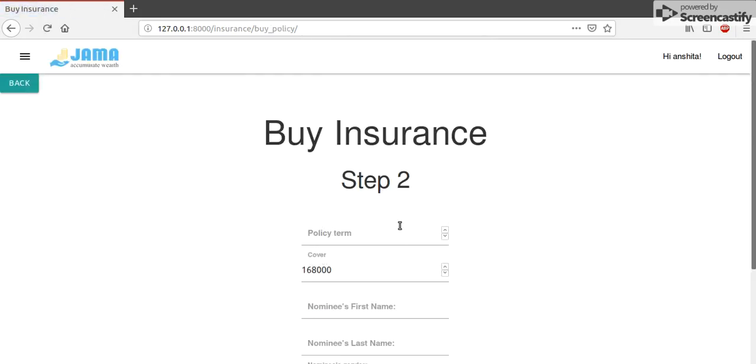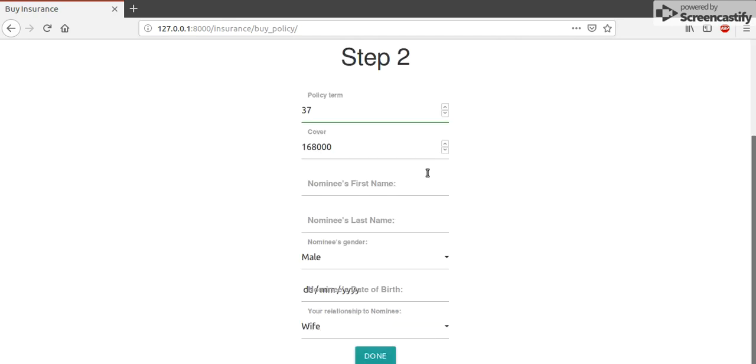Okay. Policy term. Suppose I want to have a policy for 37 years. Okay, 37. Cool. So policy term will automatically get filled if the advisor has filled a suggested end date in the backend. As you could see, there was a field for that.